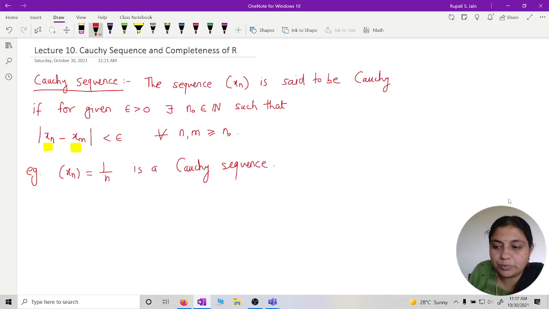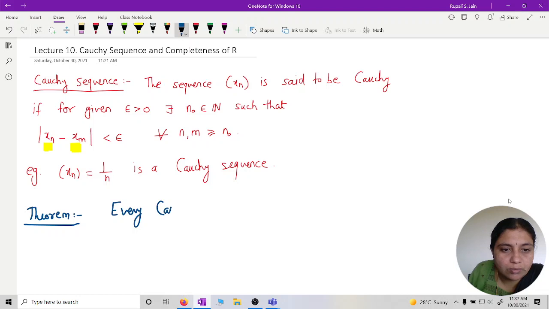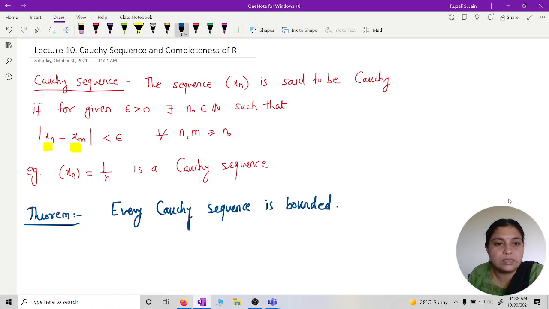Okay, now we have to prove some theorems based on this. Theorem: every Cauchy sequence of real numbers is bounded. We have to prove every Cauchy sequence is bounded. How can we prove it?